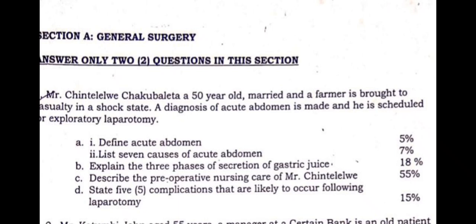Should there be inflammation in that particular region, this will bring about what? Pain. Remember I said inflammation comes with what? Pain. So we've talked about intestinal obstruction being one of the causes, appendicitis, peptic ulcers, peritonitis, okay? Then the other cause that is not also common is what is referred to as gangrene.